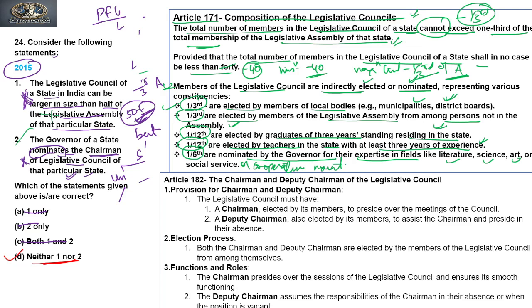So this is how the composition of a council is given under Article 171.